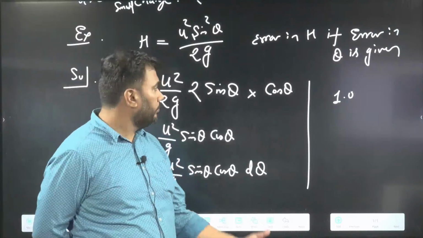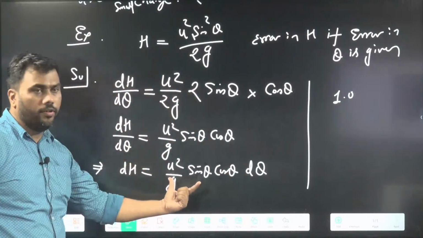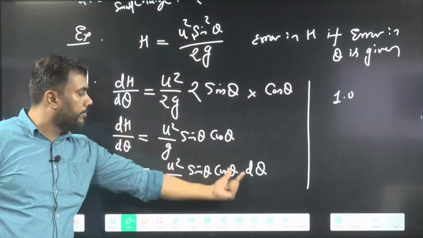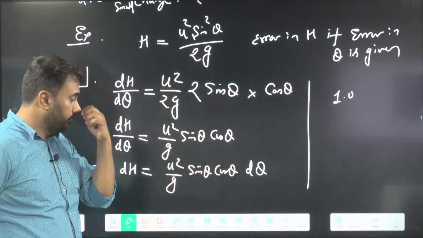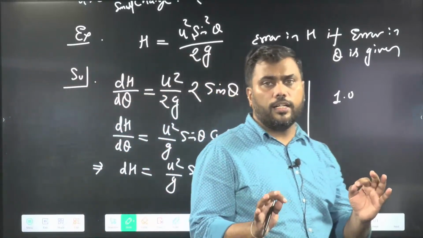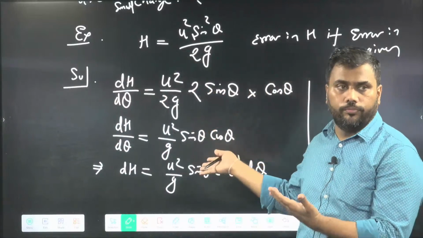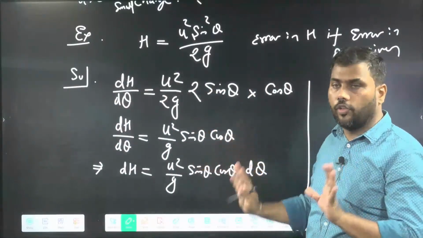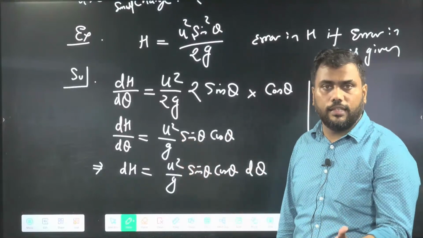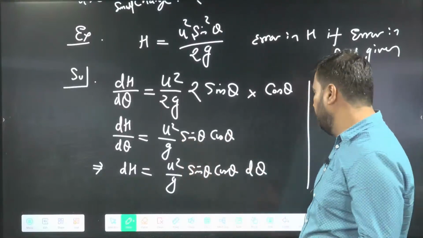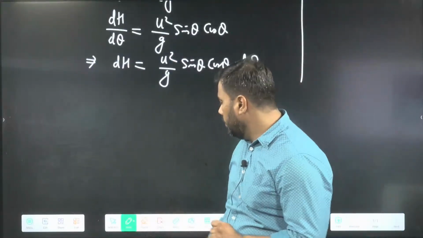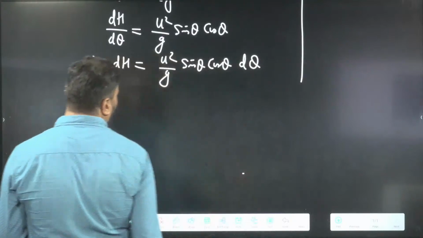Is this question clear? H is given as a function of theta. We are finding error in H from error in theta. So whenever you have a complicated relation, differentiation will be helpful. Remember this concept. Usually these kinds of questions are not asked in the NEET exam, but let us be prepared for complicated expressions.